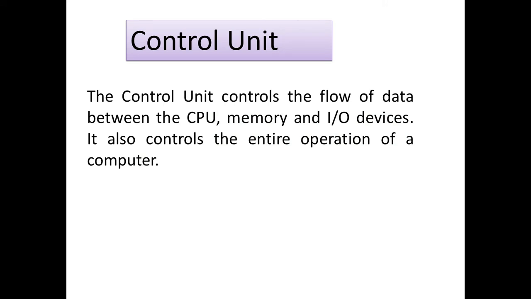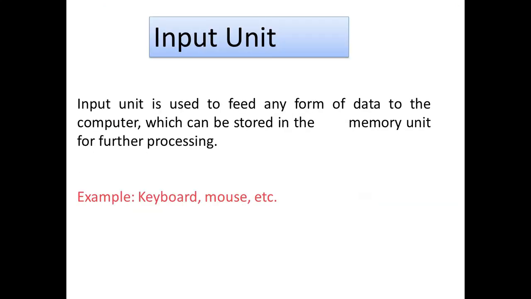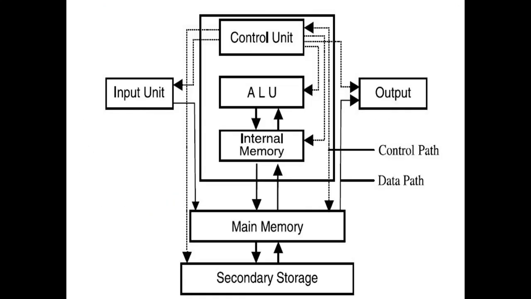The control unit controls the flow of data between the CPU, memory and input device. It also controls the entire operations of the computer. The entire operations of the computer are controlled with the help of the control unit. You see the diagram once again. You see the control unit. Some of the control paths should be given.